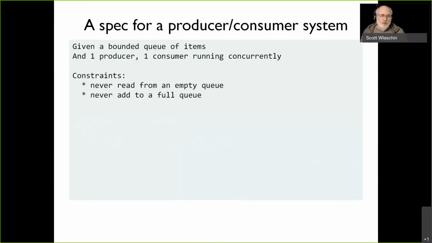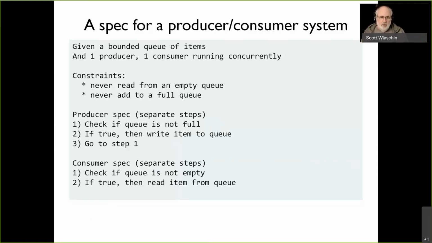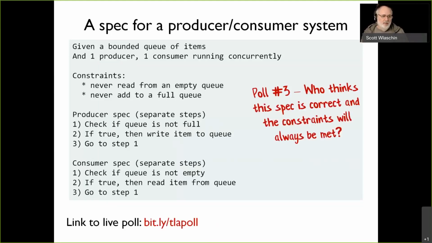And we have some constraints that we must never break. We must never try to read from an empty queue, and we must never try to add to a full queue, because the whole system will crash and burn and it'll be a complete disaster. Hopefully our system's a bit more robust, but in some situations, you don't want to read past the end of a buffer, for example. So here's the spec again: basically a check step and then a write step. And on the consumer side, you do a check step and then a read step. Okay, so who thinks that this spec is correct and the constraints will always be met?